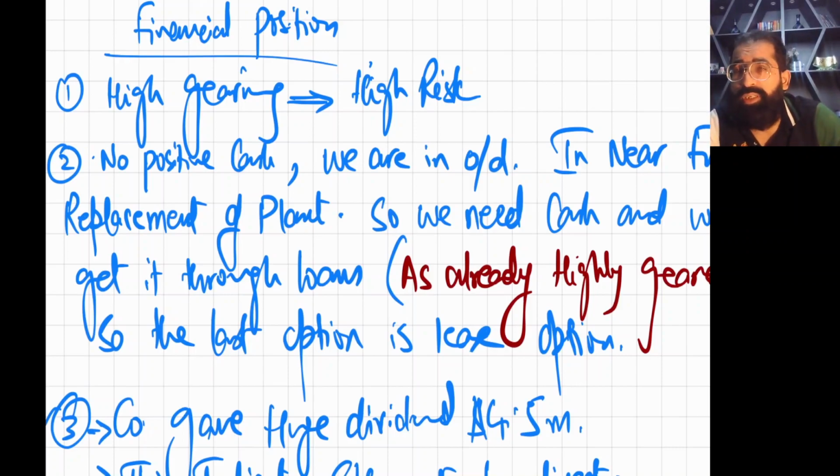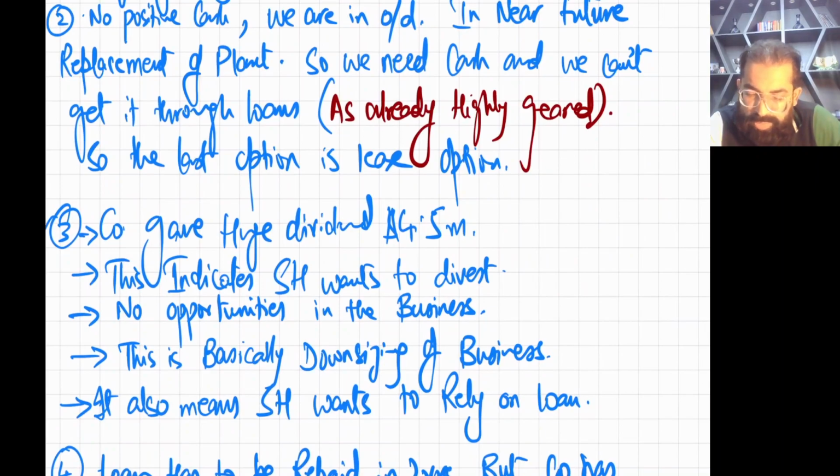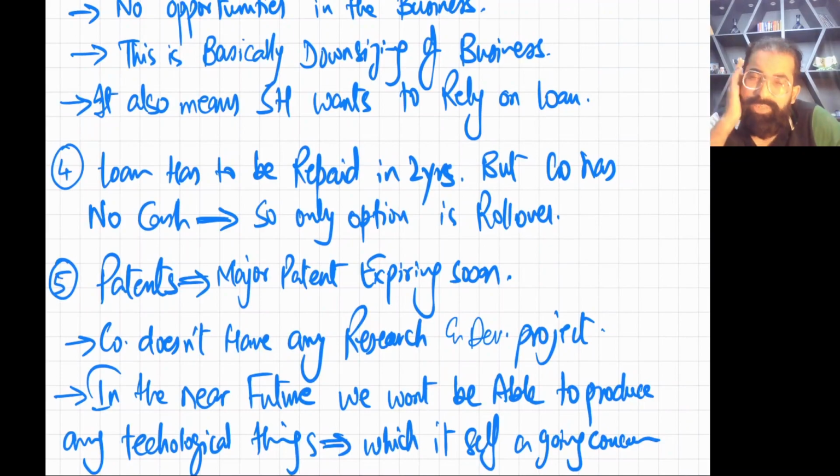You don't have cash, and you can't even take more loans because you are already highly geared. So the only option is a lease option, like an operating lease. Then we discussed the dividend issue, the loan repayment issue, and the patents issue. One more issue you can just highlight slightly, and that is the current ratio, that your liquidity is not good.